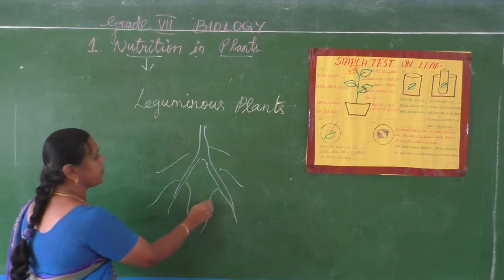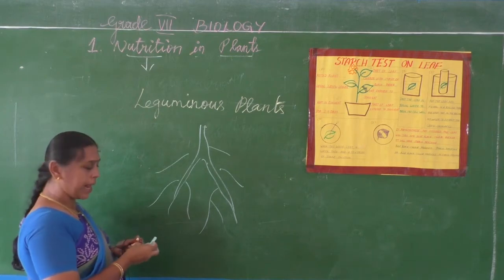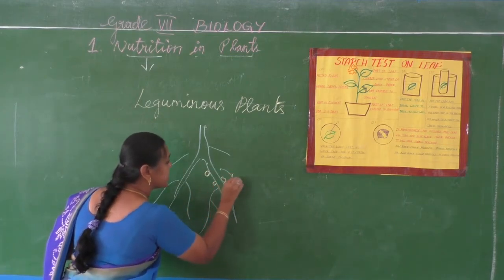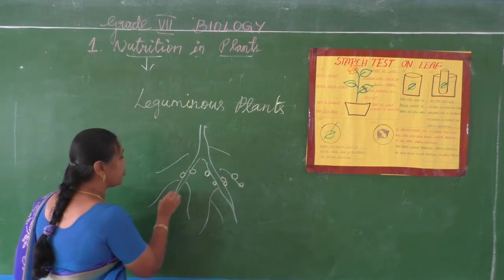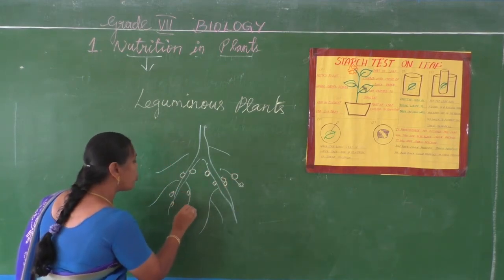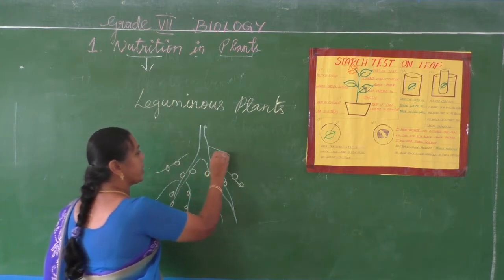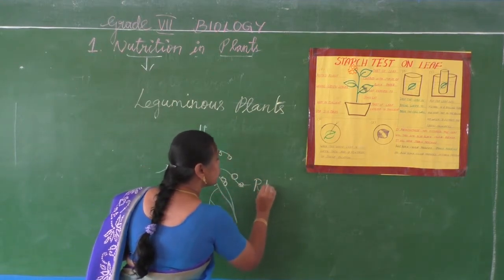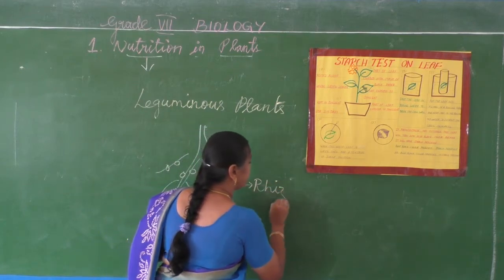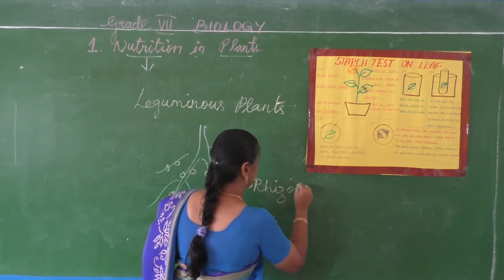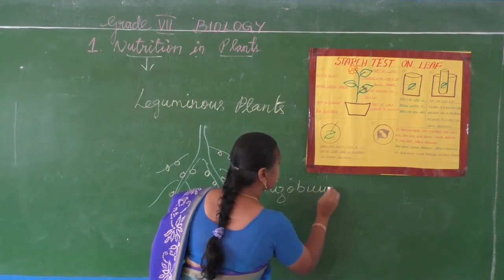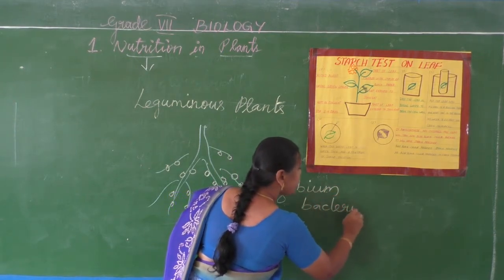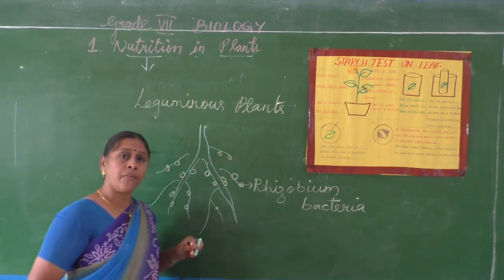Like this. If this is the root of a leguminous plant, in this, root nodules will be present here and there. You can see some nodules. இந்த மாதிரி beads மாதிரி அங்கங்க இருக்கும். So these are nothing but the rhizobium bacteria. Rhizobium bacteria. So what will these rhizobium bacteria do?